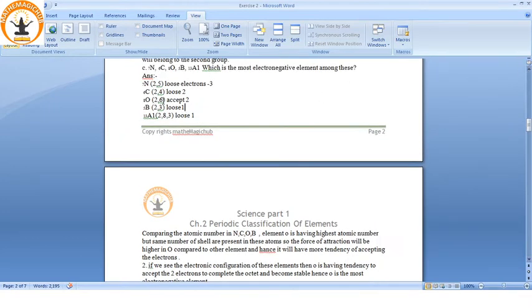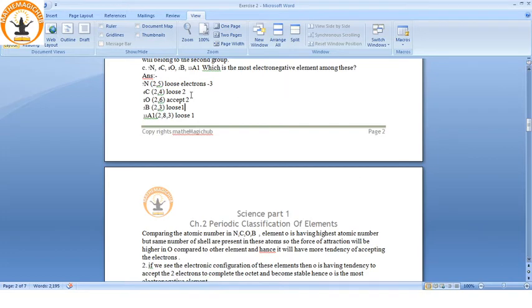And see, it has only 2 shells. Here in aluminum there are 3 shells. So atomic radius will increase due to the increase in the number of shells. Ultimately the force of attraction between the positively charged nucleus, because protons are positively charged, and the electrons will be less compared to those having fewer orbits. Fewer orbits means smaller atomic radius and more force of attraction.